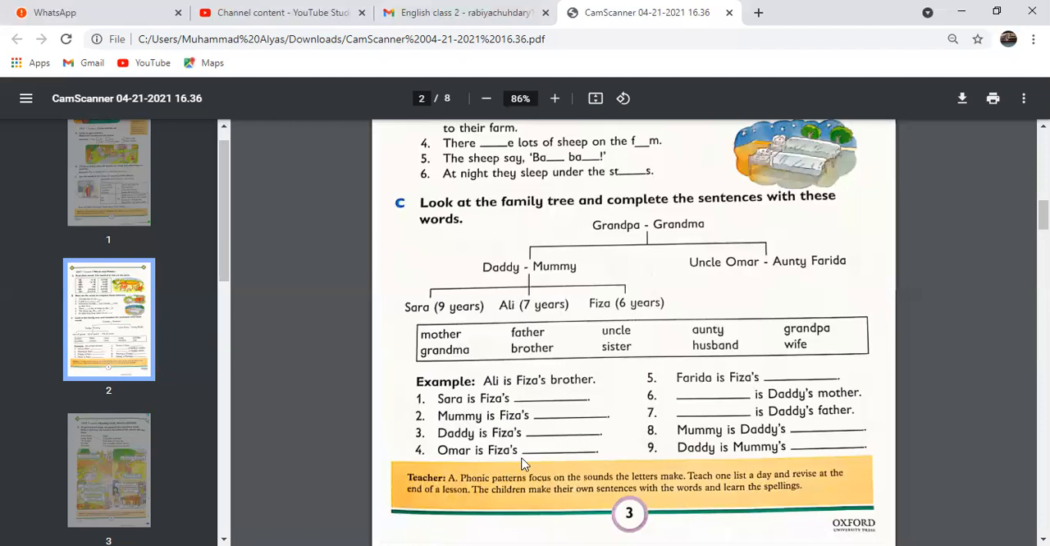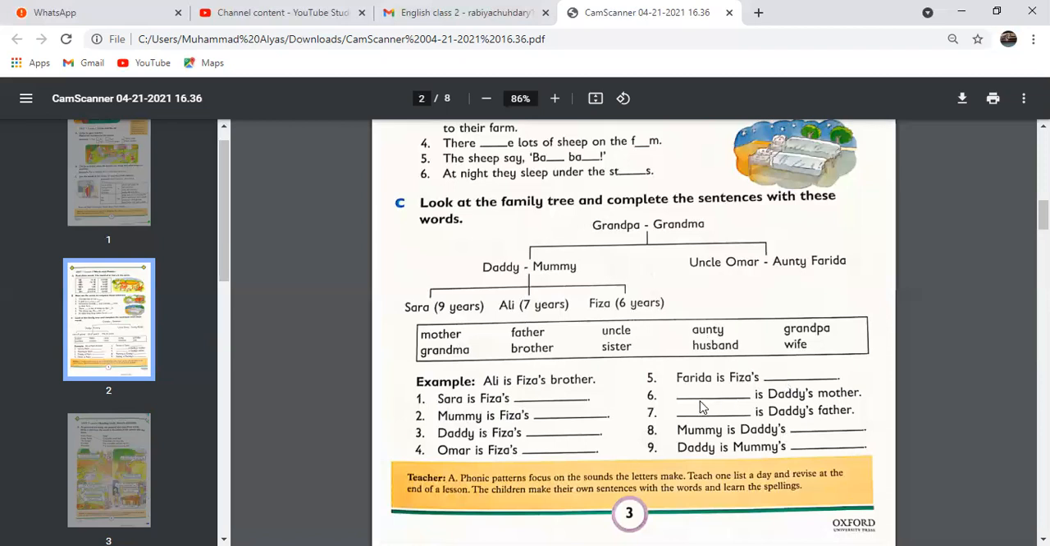Number 4: Umar is Fizza's uncle, U-N-C-L-E. You should write the small letter U. Number 5: Farida is Fizza's auntie, A-U-N-T-I-E, auntie. Write auntie using small letter A.